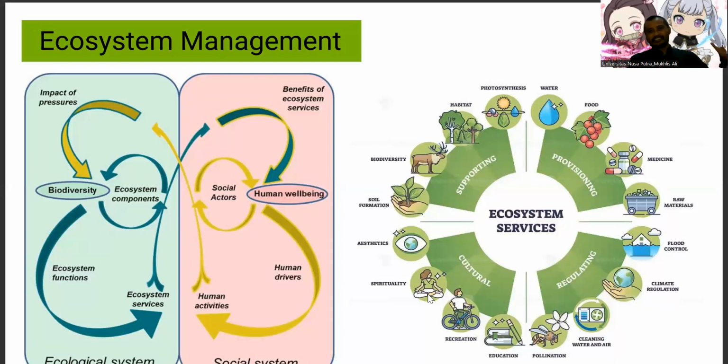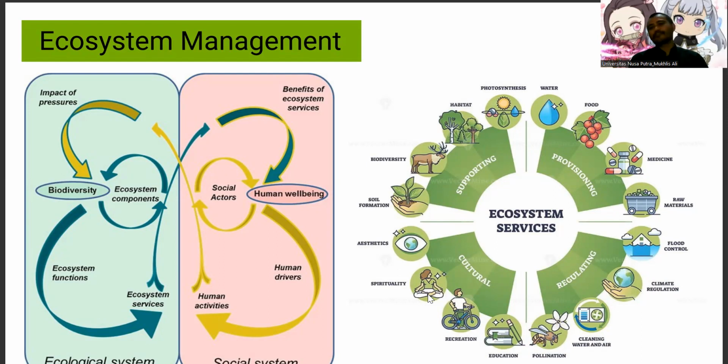Okay, we will talk about ecosystem management. Why is it important? Ecosystem management is related to how to maintain the stability of the ecosystem. If we talk about maintaining the ecosystem, the first one is how we balance our ecological system and social system.